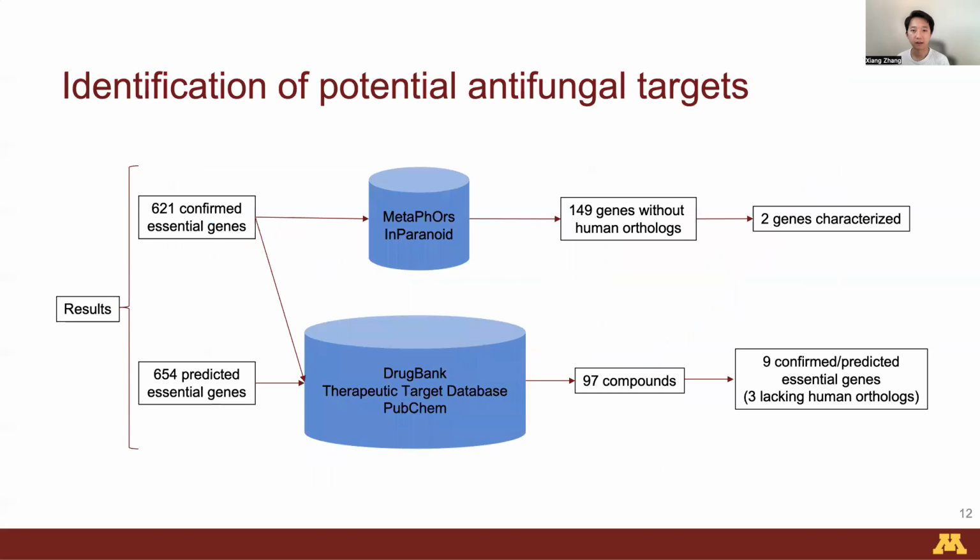We finally confirmed 621 essential genes in total. We took them through some public databases and found that 149 of them do not have human orthologs, which should be really interesting potential antifungal drug targets. On the other hand, we paired our findings with drug targets to identify 97 compounds targeting 9 of our experimentally confirmed or predicted essential genes. 3 of them lack human orthologs and should be worth more attention in the future.